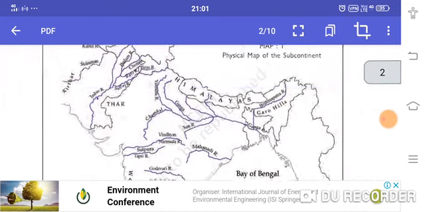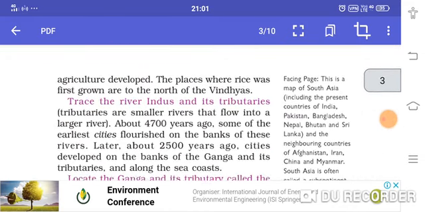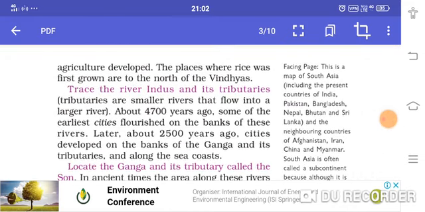The people used to cultivate rice in this place, on the bank of the river Narmada, and the name of the place is north of the Vindhyas. So the people used to move from one place to another. This movement of the people enriches our culture and tradition.